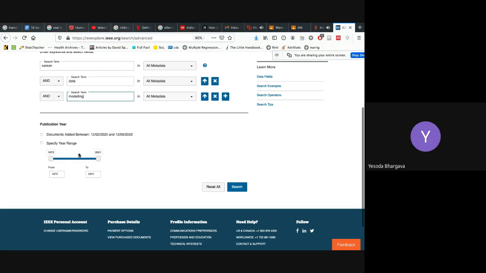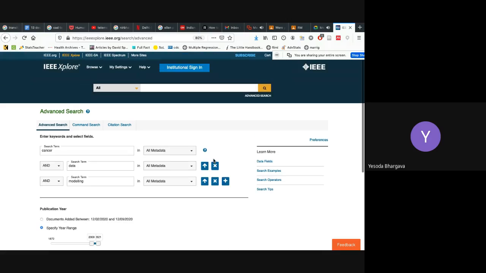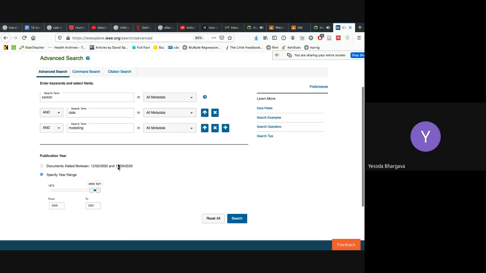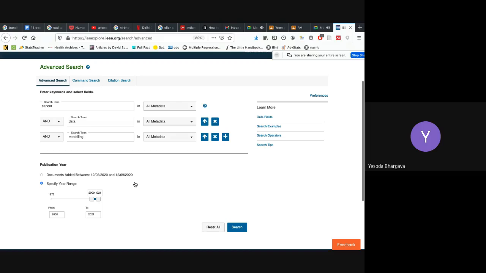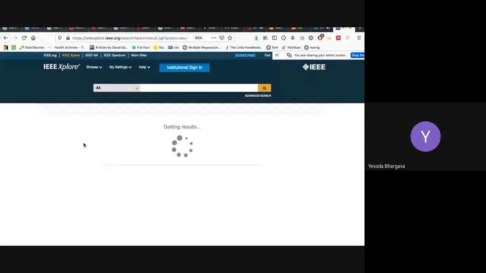And here I can specify the year range. So for example, if I want papers in the last 20 years, I can simply write this and click on search. So IEEE Xplore gives these many options for searching your literature, and when I click on search, all those papers which have these three terms together, in an AND operation, will be specified in my results, and then I can look through those papers.